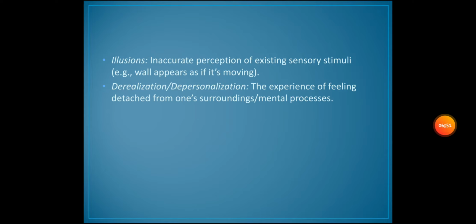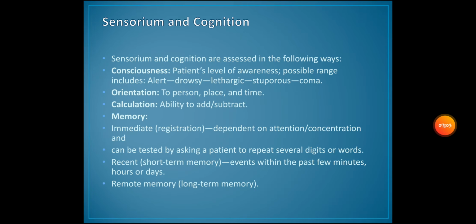Illusions: inaccurate perception of existing sensory stimuli, such as a wall appearing as if it's moving. Derealization or depersonalization: the experience of feeling detached from one's surroundings or mental processes. About sensorium and cognition, they are assessed in the following ways. Consciousness: the patient's level of awareness, with a possible range that includes alert, drowsy, lethargic, gibberish, comatose. Orientation to person, place, and time. Calculation: ability to add and subtract. Then memory: immediate registration, dependent on attention and concentration, can be tested by asking a patient to repeat several digits or words.